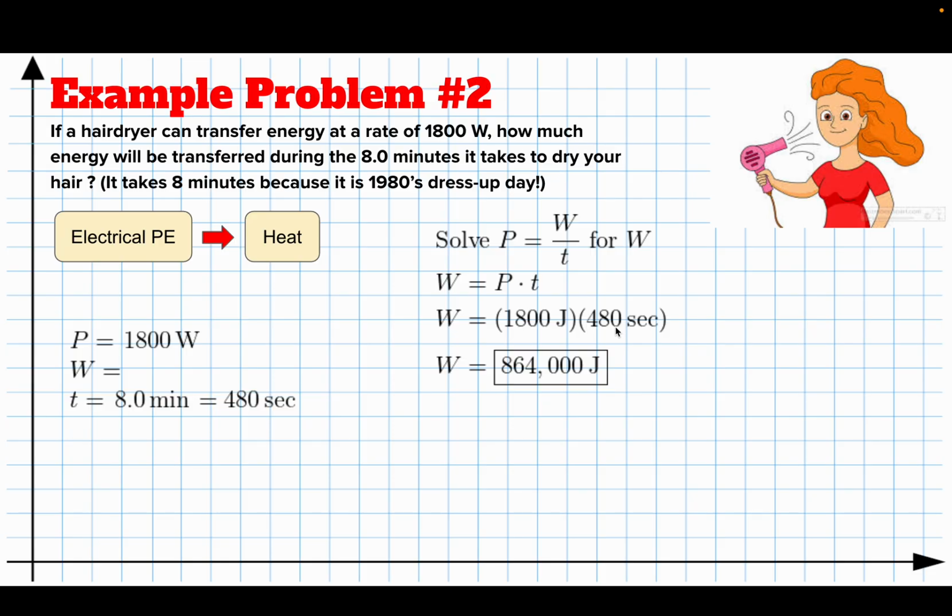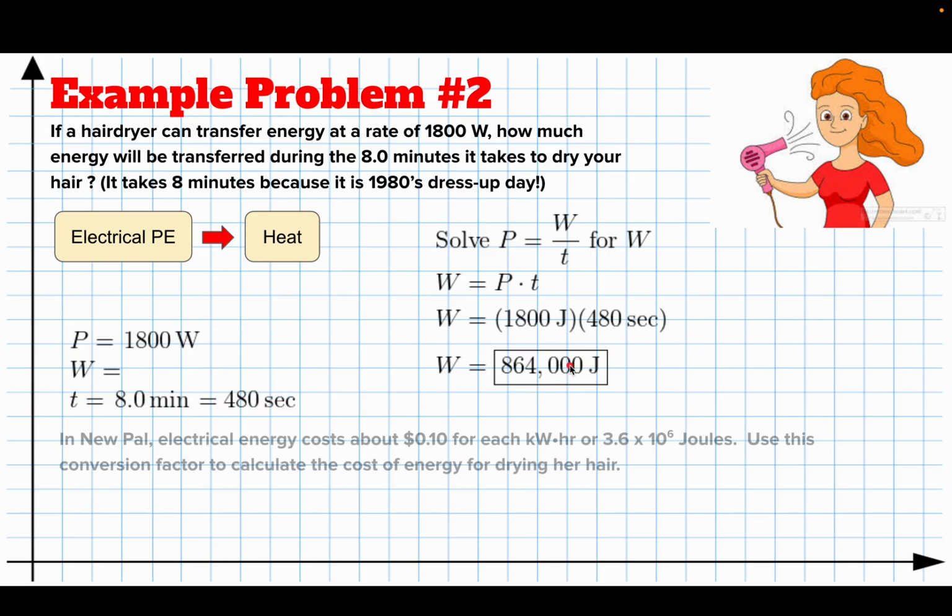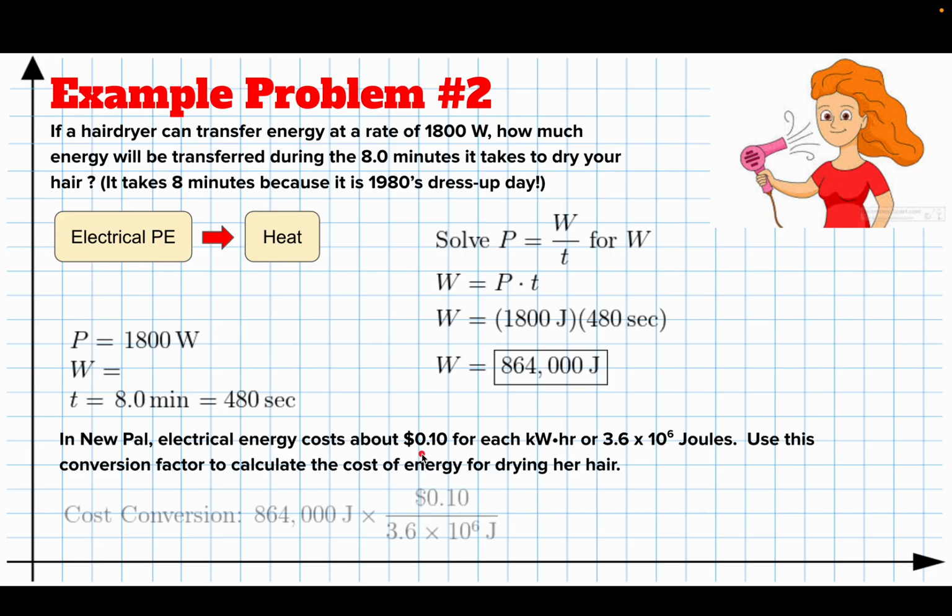Now, how much would it cost me? Well, in Indiana, electrical energy is about 10 cents for each kilowatt hour. So I can use this as a conversion factor. So I'm going to start with 864,000 joules. I'm going to convert it from joules to dollars because my conversion is that 10 cents and 1 kilowatt hour of energy are the same thing.